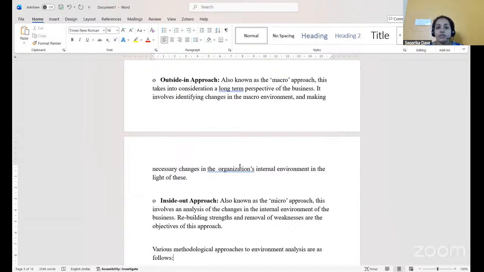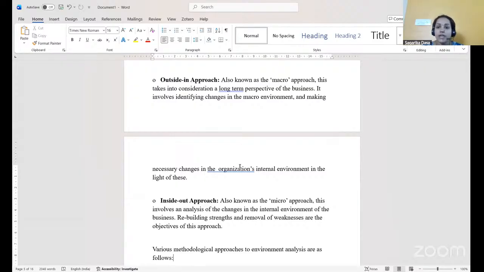That means whatever changes are taking place in the external environment, we are going to bring those changes into our organization internally. That is called the outside-in approach. Whenever a change takes place outside the organization, the change must be adapted and implemented within the organization. If the organization is following this kind of strategy, we call it the outside-in approach. The reverse of the outside-in approach is the inside-out approach.